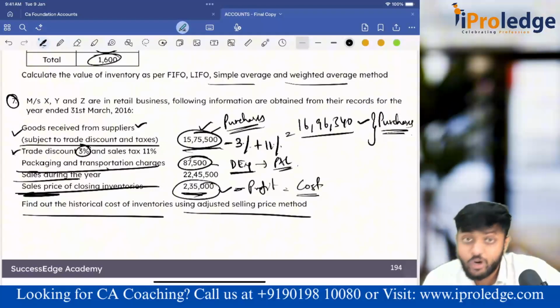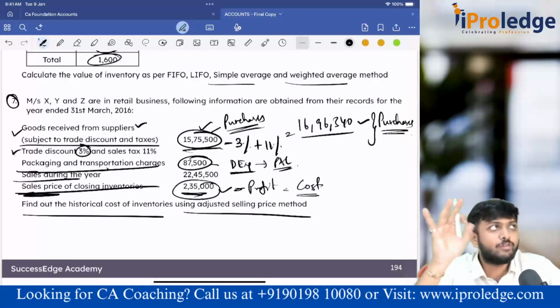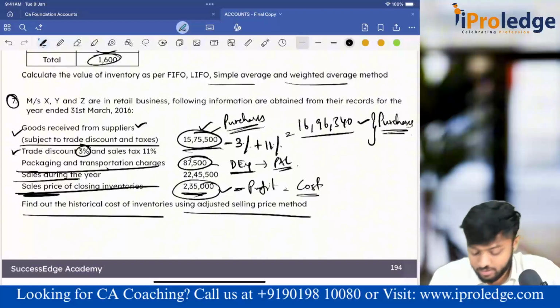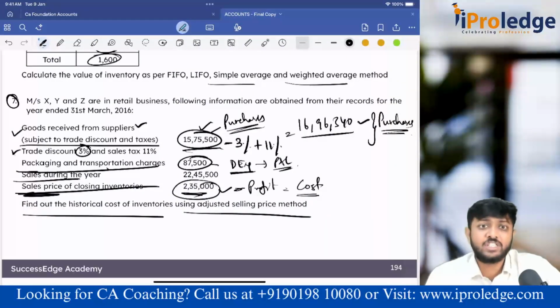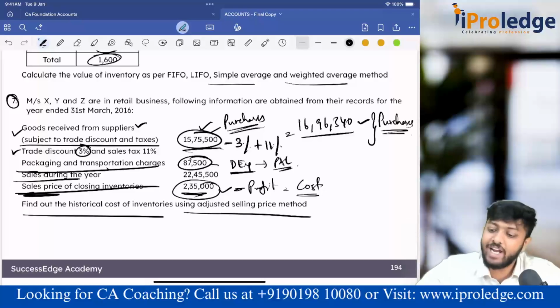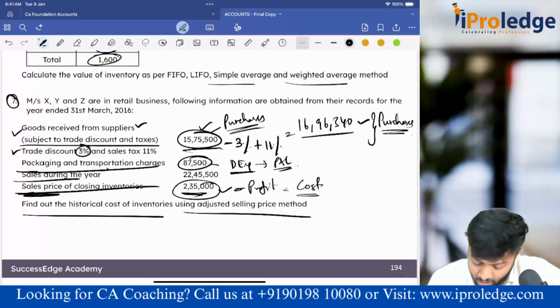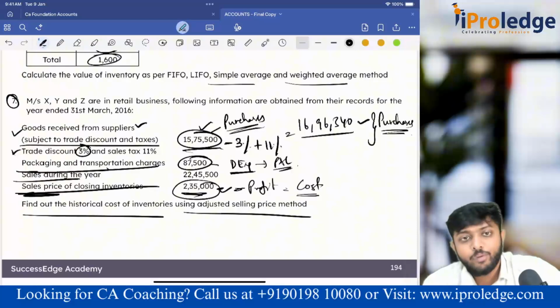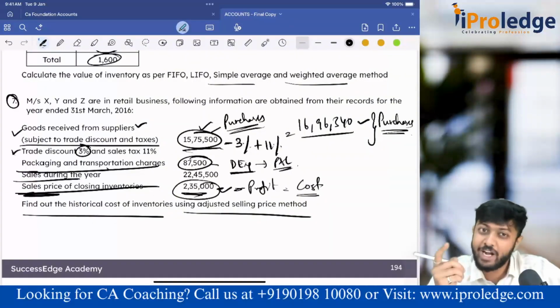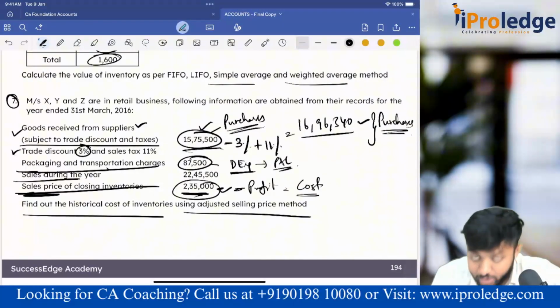But have they given us the profit component? No. Have they given us the profit percentage at least? If they had given me the profit percentage, like GP margin, which is always calculated on sales, I could have applied that GP margin on this amount and found the profit. GP margin is always calculated on sales, and closing inventory is also at sales price.